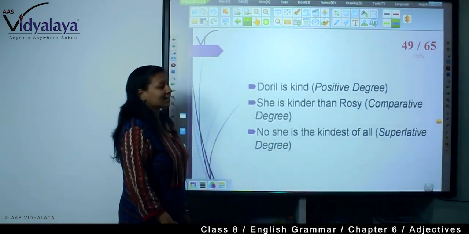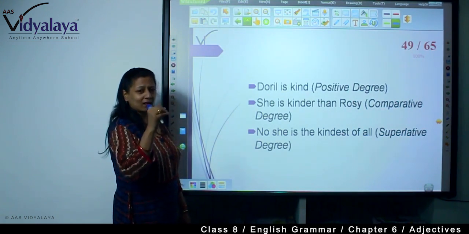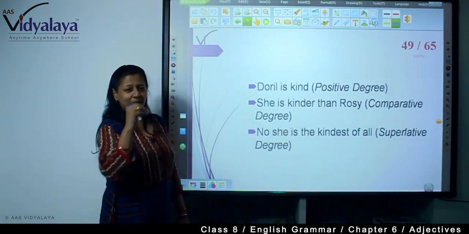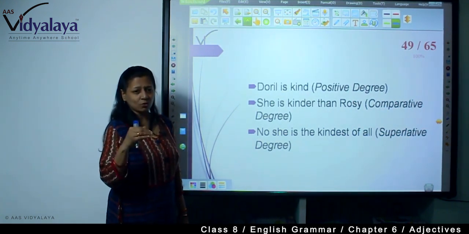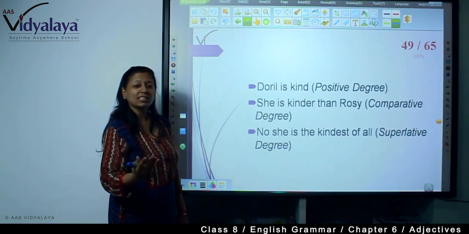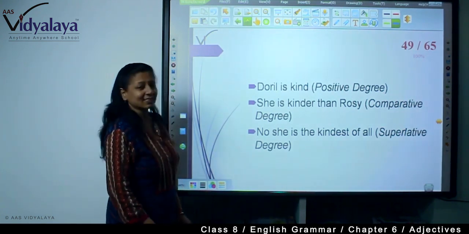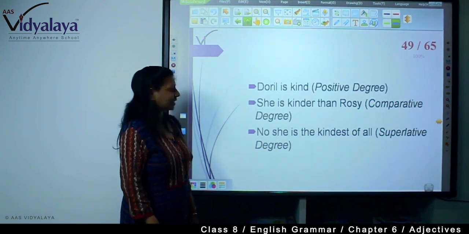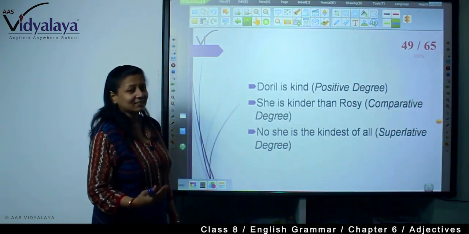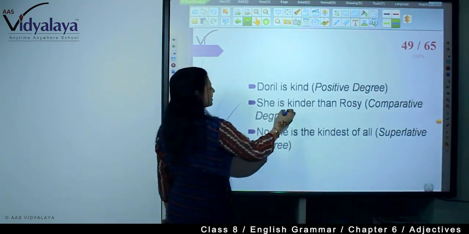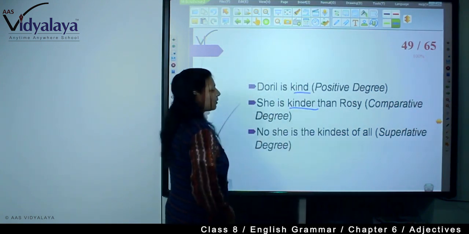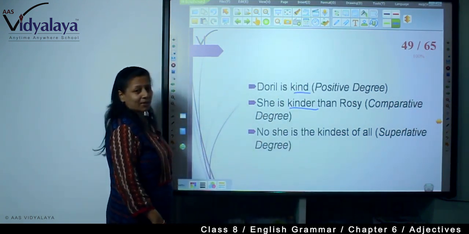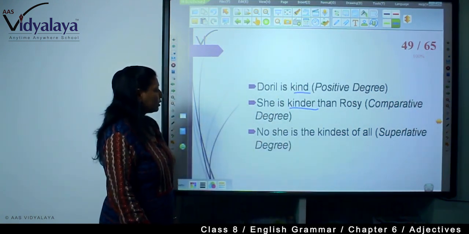Now how can you use all these degrees in a passage also? In writing stories, how will you use these degrees? Doril is kind, right? Positive degree. She is kinder than Rosie. See, kinder is the second form or comparative form of kind.